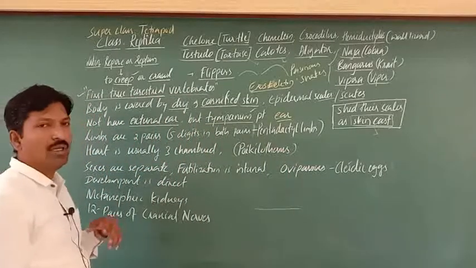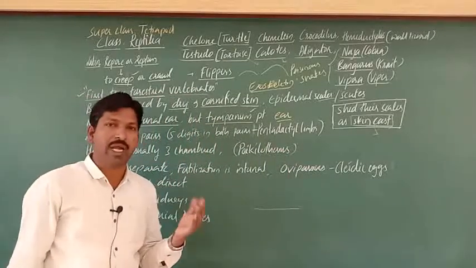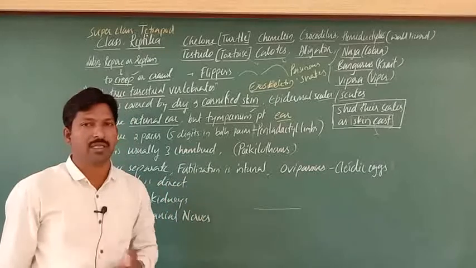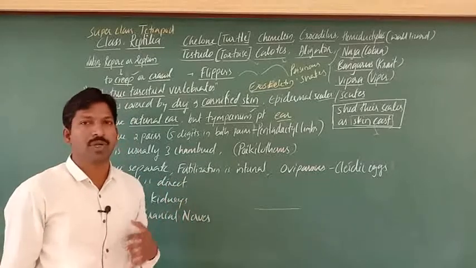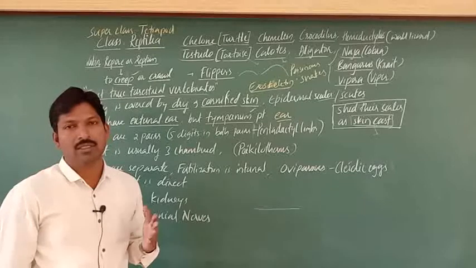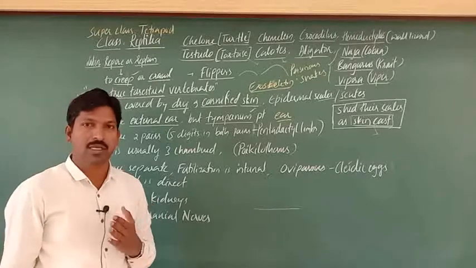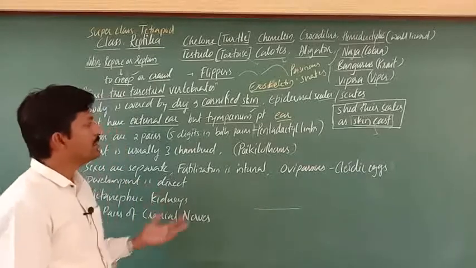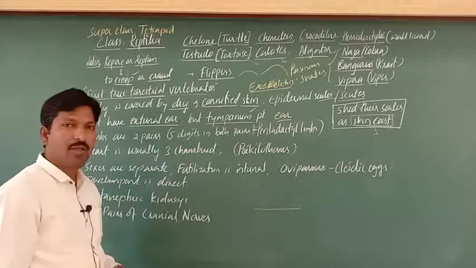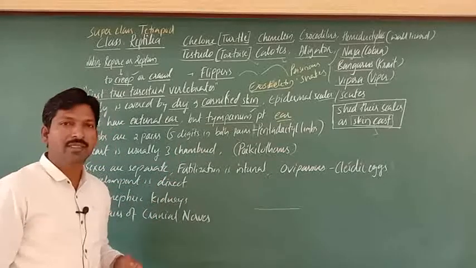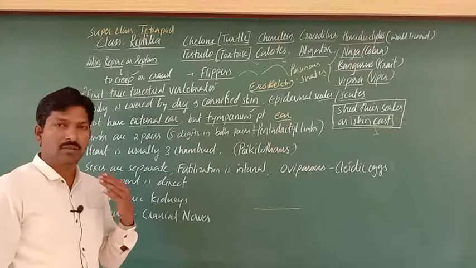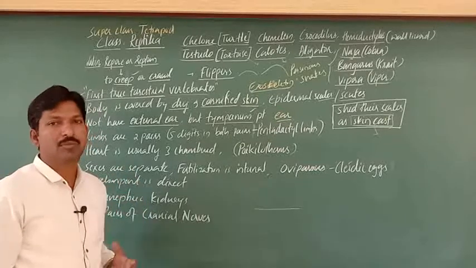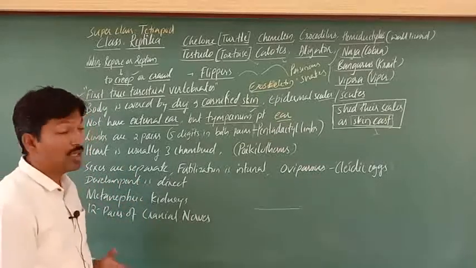Here, as we know, the body is divisible into head, neck, trunk, and tail. In most of them we observe that. In the head region, most of the sensory organs are developed, a pair of eyes, and internally the brain is also there with 12 pairs of cranial nerves.